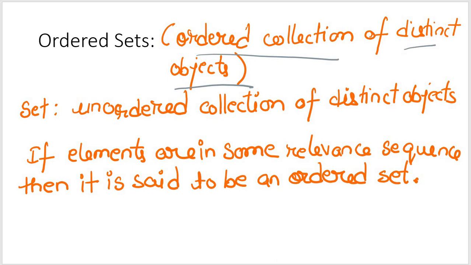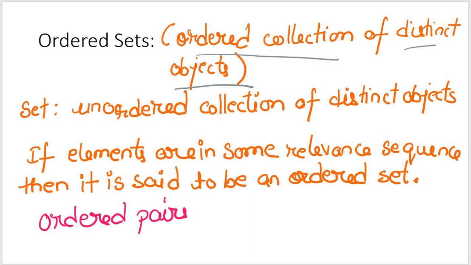So these ordered sets are also defined in terms of ordered pairs as well. Suppose I have an ordered pair of objects, so it will be a pair of objects arranged in some order.